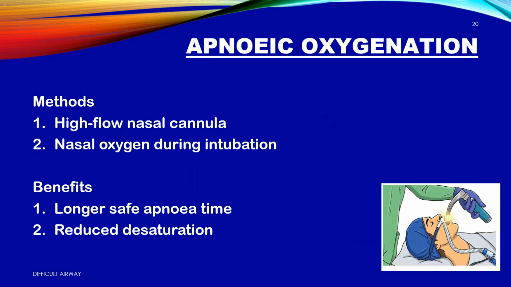Apneic oxygenation. Keep giving oxygen even when the patient isn't breathing. Giving oxygen through the nose while you are intubating. Methods: 1. High-flow nasal cannula. 2. Nasal prongs left on during intubation. Benefits: 1. Longer apnea time. Buys more time, slower drop in oxygen. 2. Reduced desaturation.